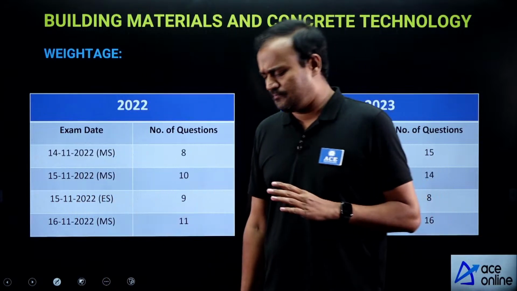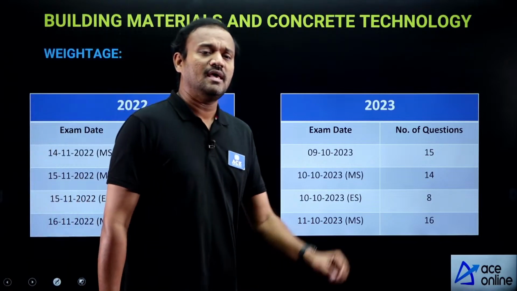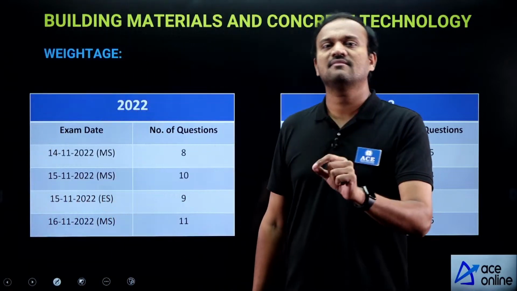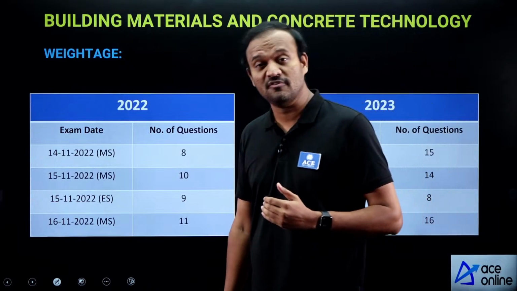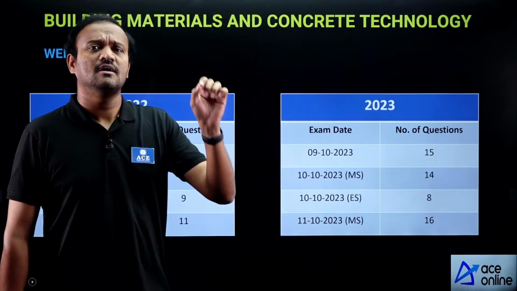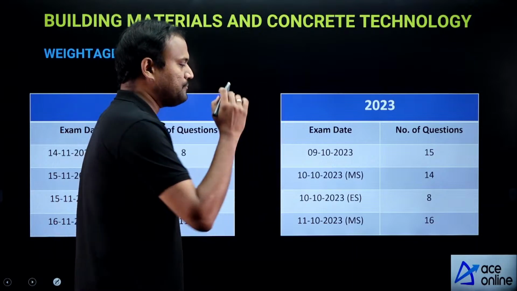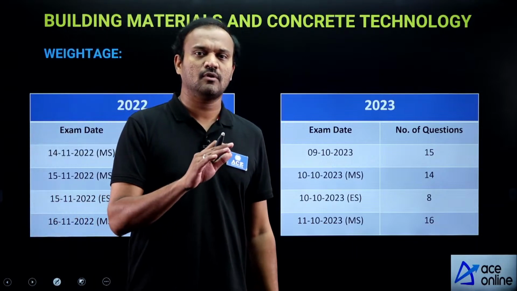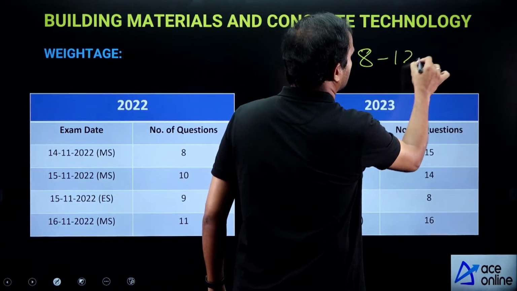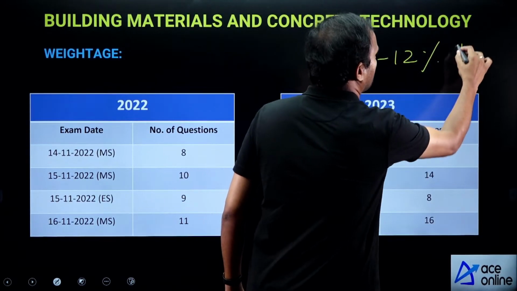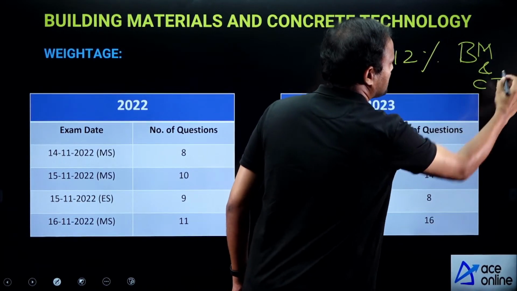Not only SSC JEE, if you look at any recruitment based examination for civil engineering posts, what you will observe is that out of 100 questions, generally 8 to 12% are from building materials and concrete technology.